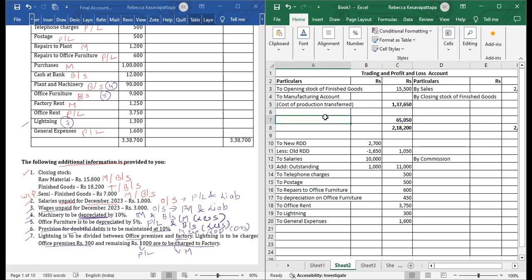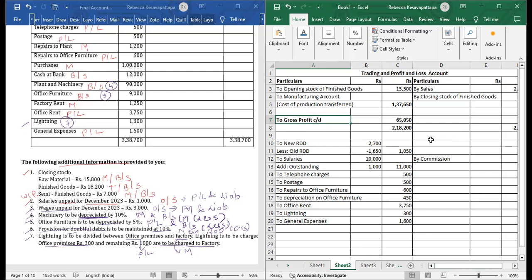Now this amount has to be transferred to the profit and loss account, and this amount which we get is known as to gross profit. If debit balance would have been more, we would have got the amount on the credit side and we would have set it as by gross loss. So this side we call it gross profit and it will be carried down to the profit and loss account.